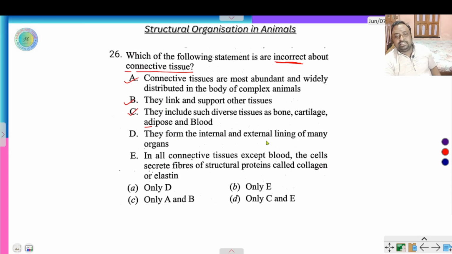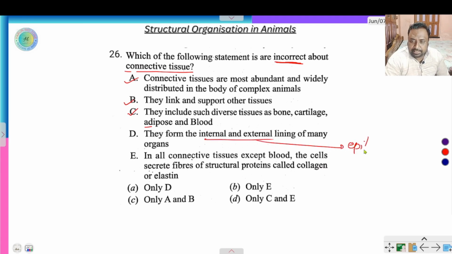They form the internal and external lining of many organs. Not connective tissue; the external and internal lining is done by epithelial tissue. Epithelial tissue.